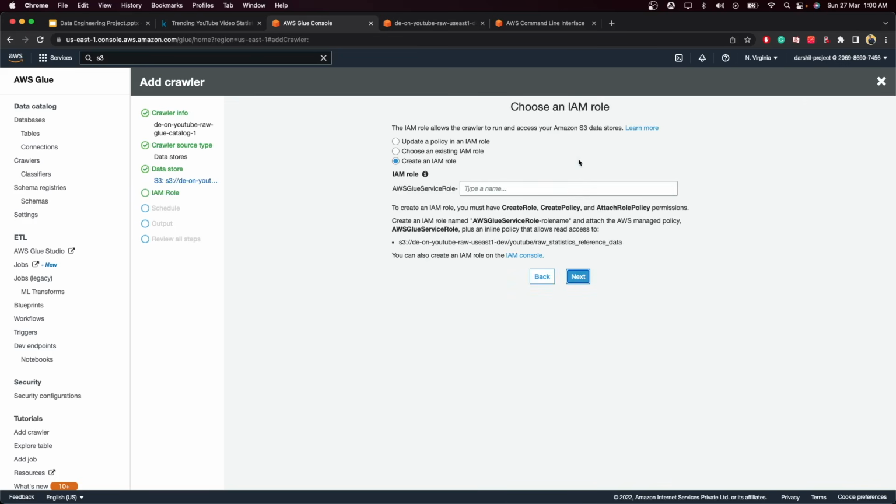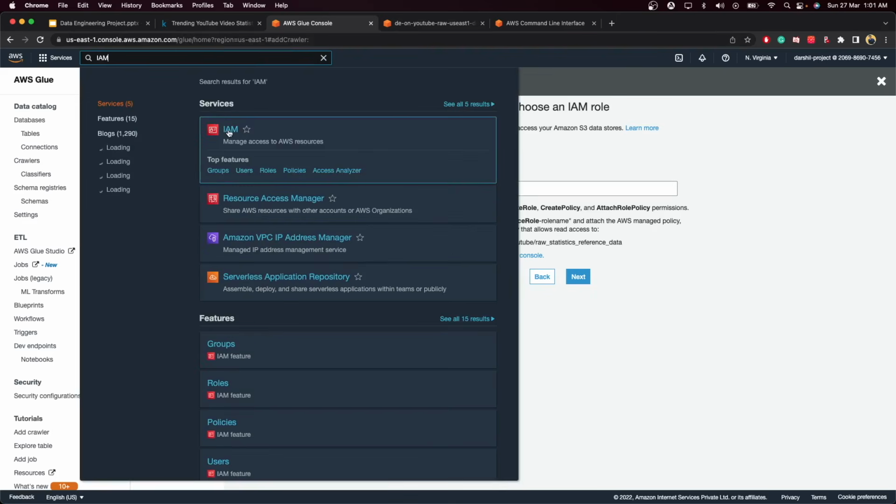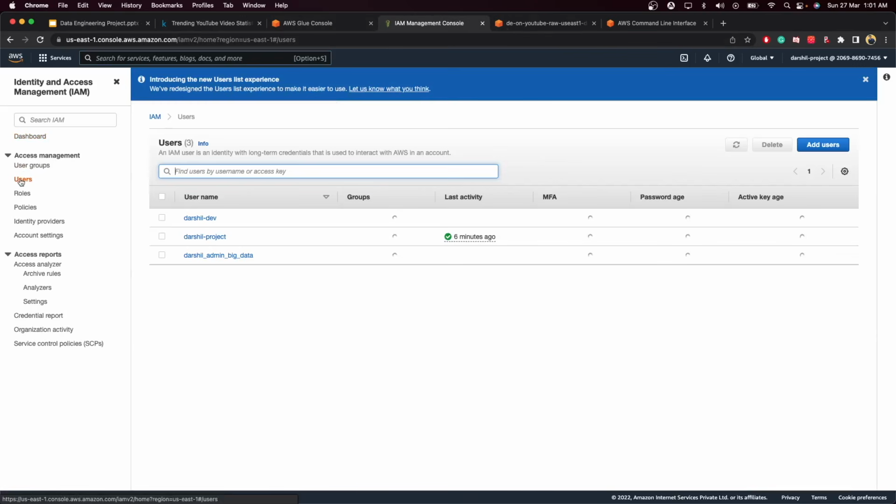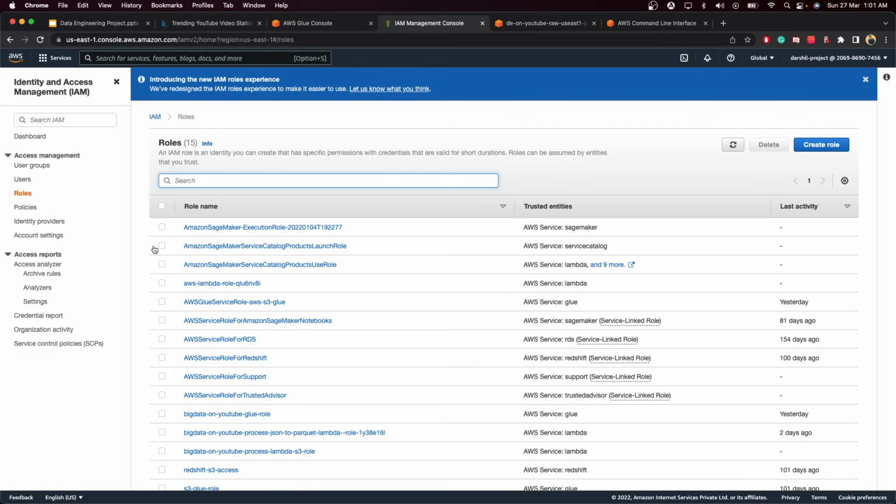Click on next, then here you need to create the IAM role. So let's go to IAM again and understand some of the things. Let's open this in a new tab so we can easily track it down. Inside IAM we have multiple things. One is the user that we already created. Generally when you create a user, we have an access key and secret key to access AWS services.